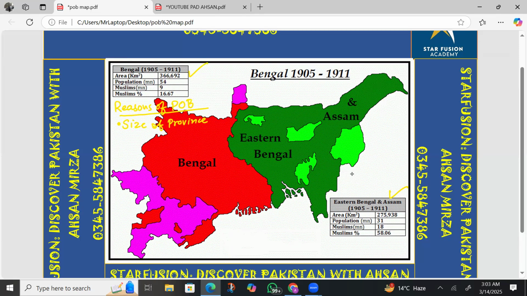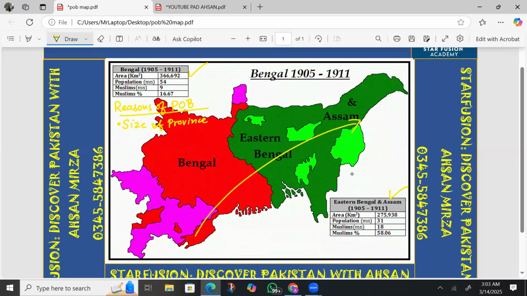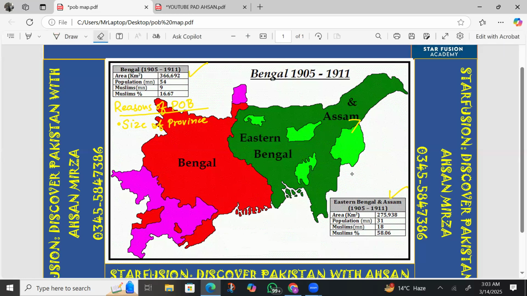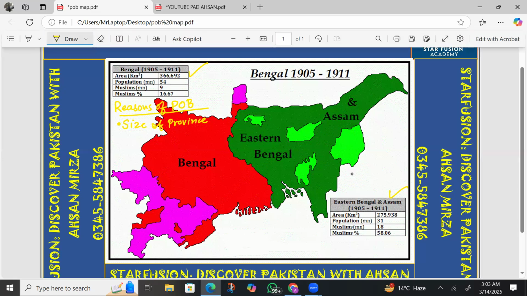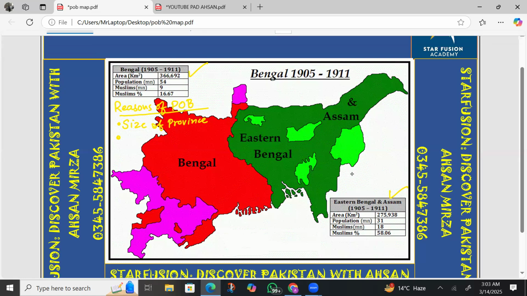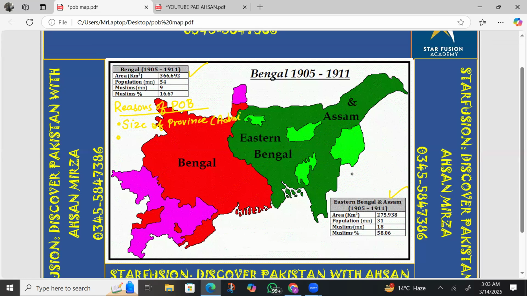Whenever there is a large area, it was 10 times bigger than present day England. So it was a very huge area. The British could not deliver their messages. The British were not able to pass on their administration. It was very difficult to transport their administration. So many administrative problems were there. So the size of the province was the first main issue, and the size brought administrative problems. Apart from that, communication in the administration became very weak. That was another important point.